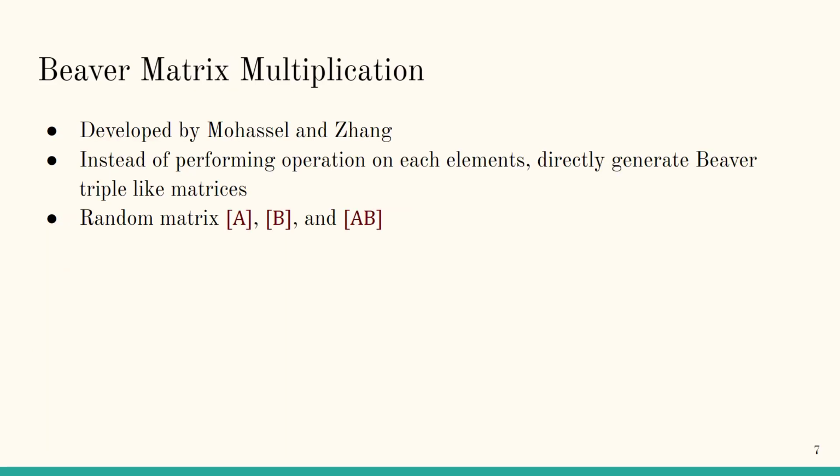Mohassel and Zhang also generalized the Beaver multiplication technique into the realm of matrices. Instead of performing operations on each element individually, they directly generate Beaver triple-like matrices, that being random matrices A, B, and AB. This allows them to directly perform multiplication between two matrices.